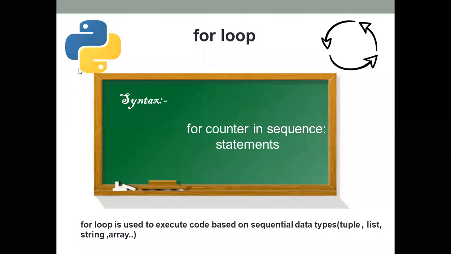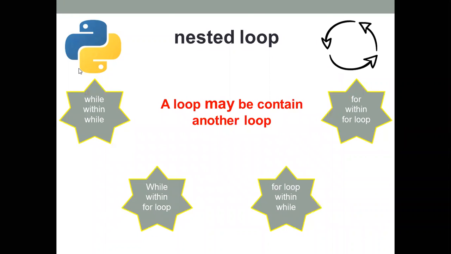The next one is the nested loop. Nested loop means if one loop contains another loop, this is called a nested loop. There are four types of nested loop. It is a combination of while and for loop.